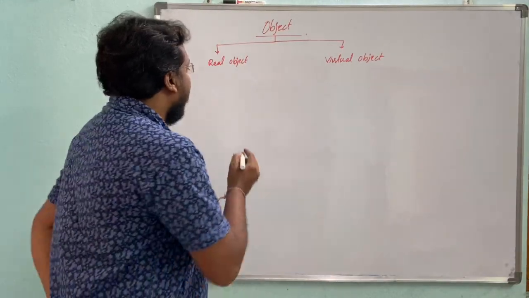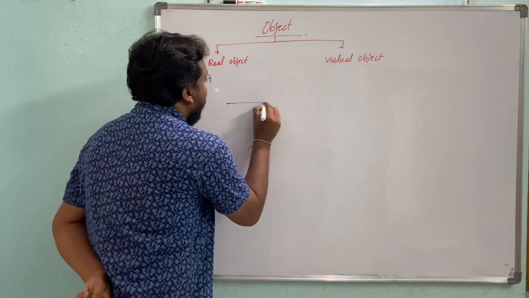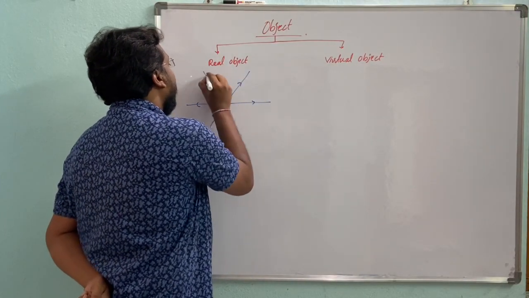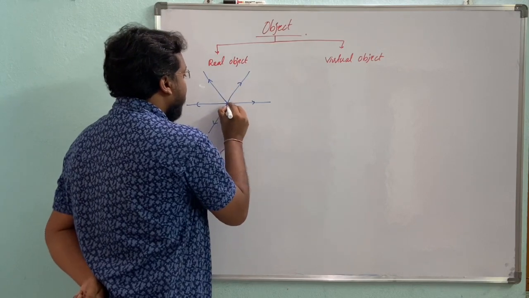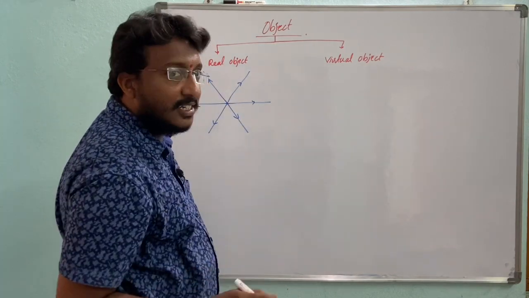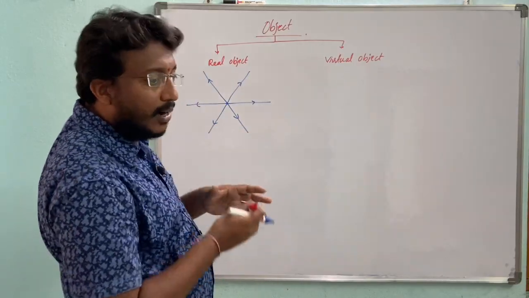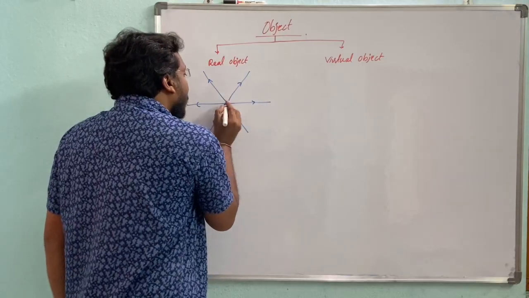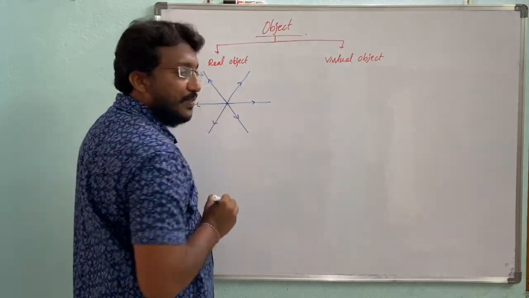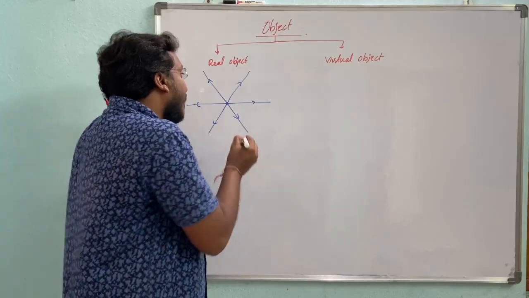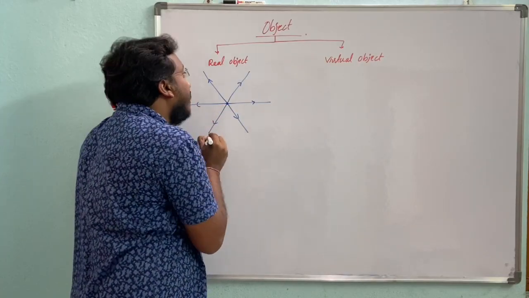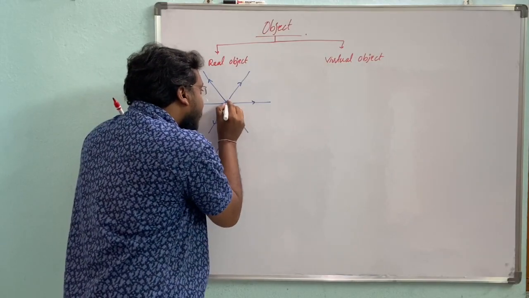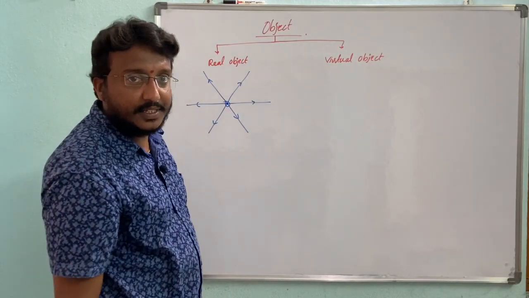For example, it is traveling in this direction, this direction, this direction. Just now I said what is divergent. Divergent means the light rays are emitted from one point but they travel in different directions. Then the point of divergence, the point from which the rays are diverging, is called the real object. This is now taken as the object, the real object.